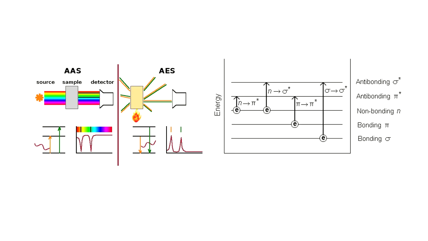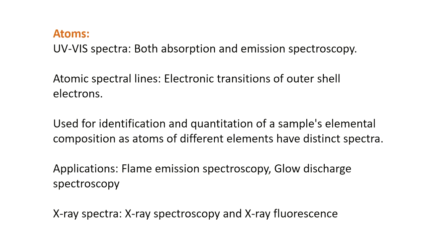Now the atoms of different elements basically absorb and emit radiation in different ranges of wavelengths. So they basically have distinct spectra, and thus atomic spectroscopy has been used and is being used for the identification and quantification of samples. So if you have a sample of unknown chemical composition, you can use atomic spectroscopy to identify the elements present in the sample, and you can also quantify them.